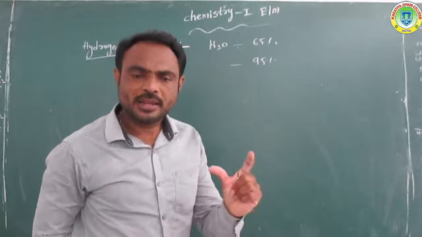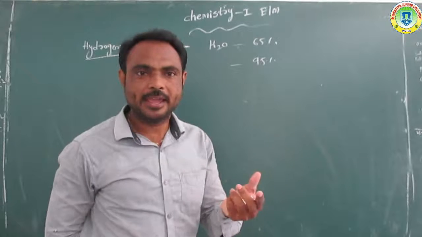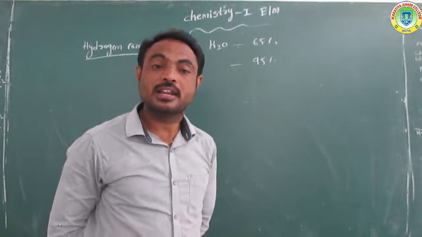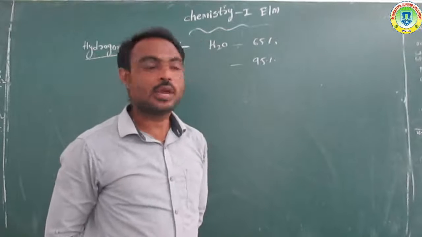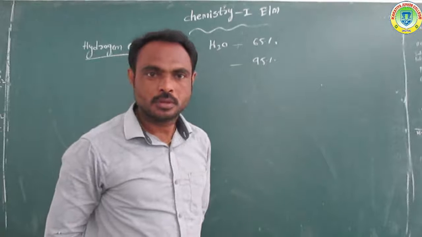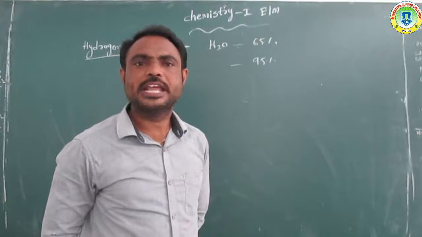So water is found in different forms, like oceans, lakes, rivers, soil moisture, or ice. All these components contain water.